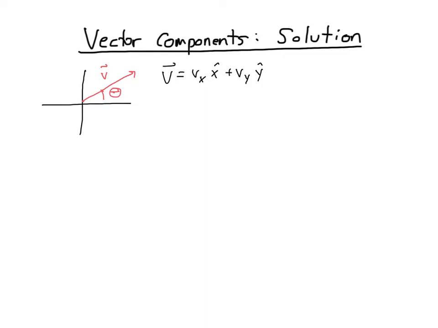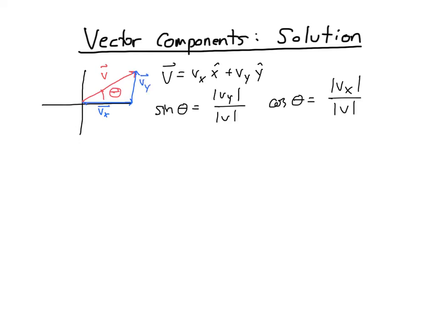Well, I'm going to add those onto the diagram so we can visualize this a little better. Right there is Vx along the x-axis, and right here is Vy along the y-axis. Now using trig, I can just write down straight from the definition of the trig functions. The sine of theta is the opposite over the hypotenuse, and I put magnitudes on these because in this expression, these have to be lengths. Lengths are definitely positive numbers. They are definitely magnitudes. So I put the magnitudes on there. Cosine theta is adjacent over hypotenuse, again with the magnitudes.